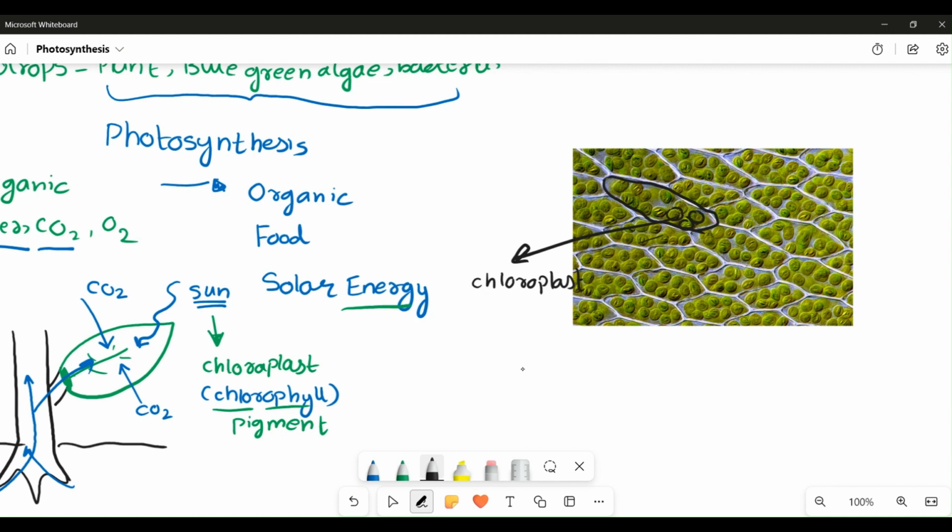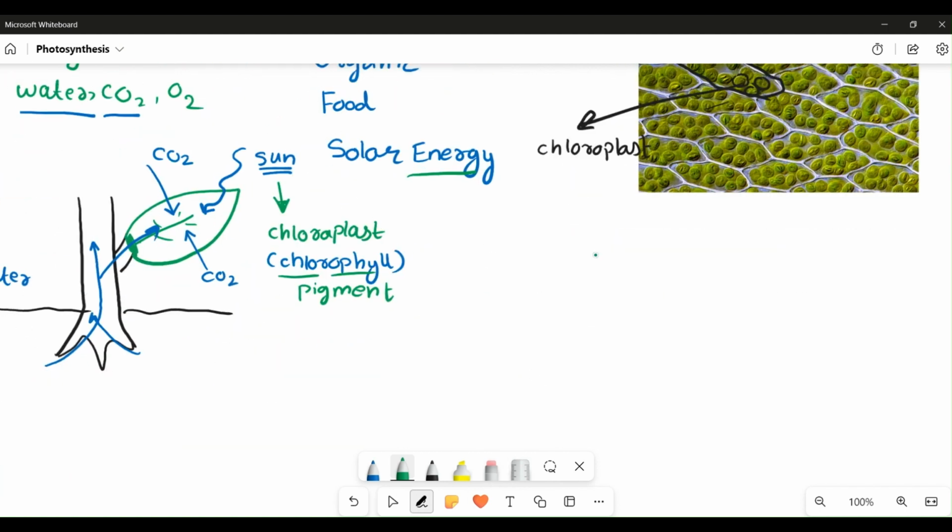These chloroplasts contain the pigment chlorophyll, which gives the characteristic green color. This chlorophyll pigment, as I have told, helps in absorbing the solar energy and helps in converting water and CO2 into a very valuable substance for plants, which is the food source. And plants produce this food in the form of glucose.